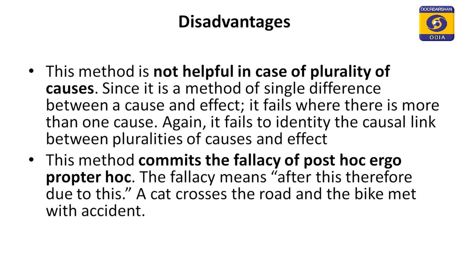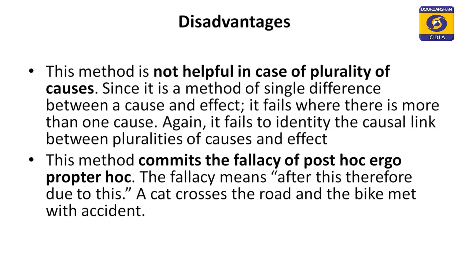Now, coming to the disadvantages. Again, this method is not helpful, not workable in case of plurality of causes.